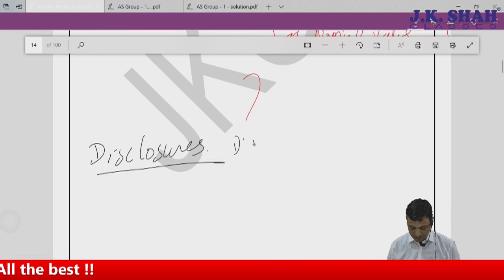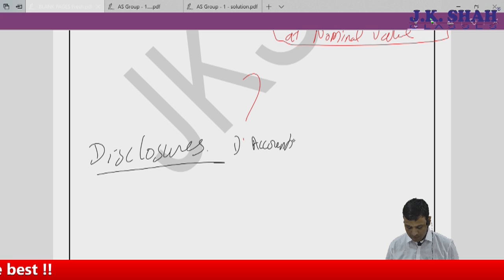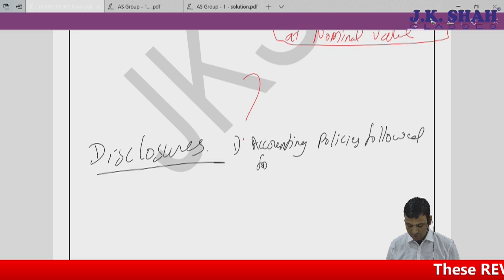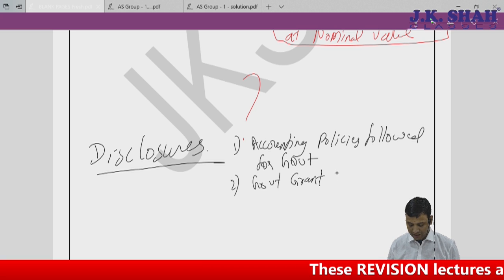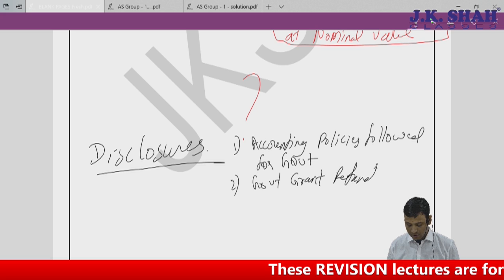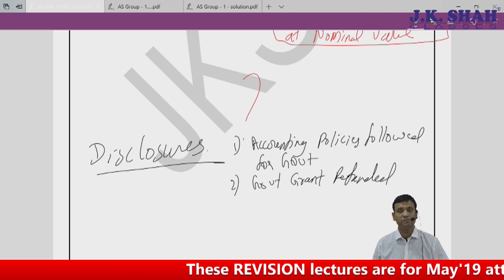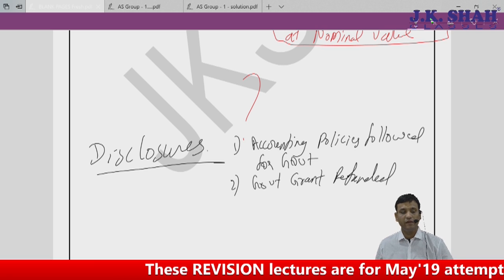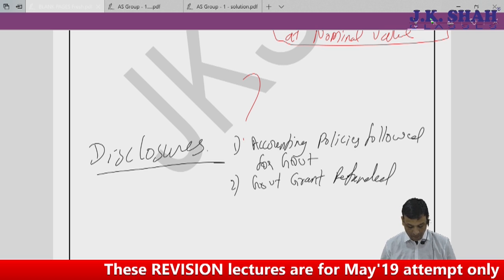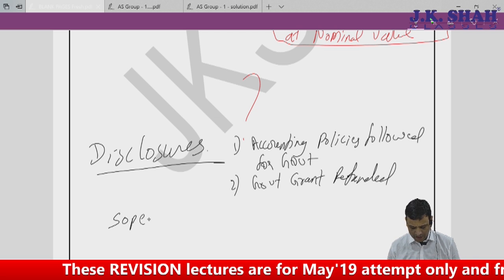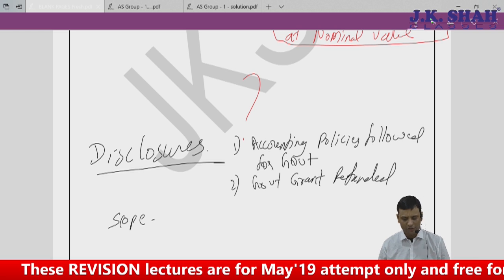the first, accounting policies followed for government grants. Second, government grant refunded. These are the things which we will disclose. One more thing I can say is nothing but the scope, a small area where this standard does not apply.